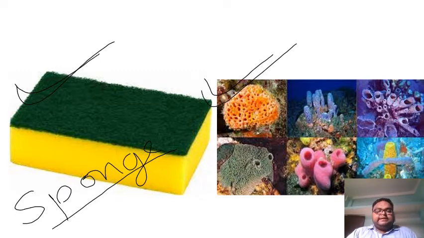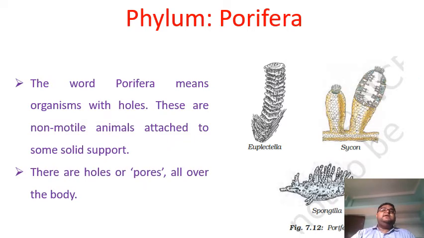Okay. Now take 10 seconds and look at this picture. What can you see in this picture, students? Okay, so this also has pores, isn't it? Right. So this phylum of animals is called the phylum Porifera, right? And different organisms such as Euplectella, Cycon, Spongilla are included in it. Okay, so now let's see the characteristics of the phylum Porifera.